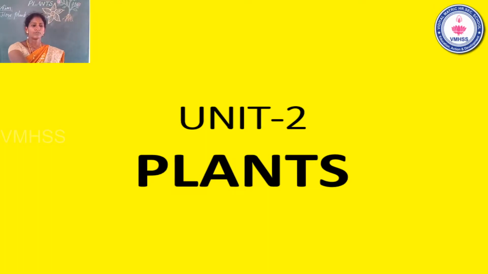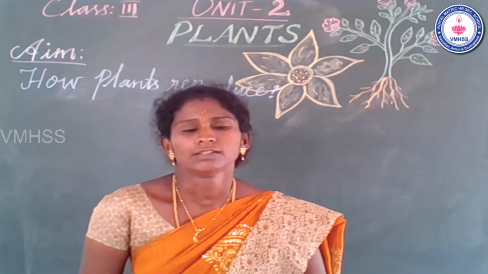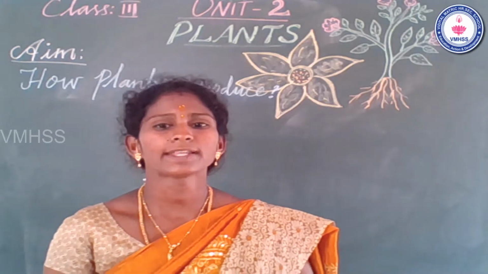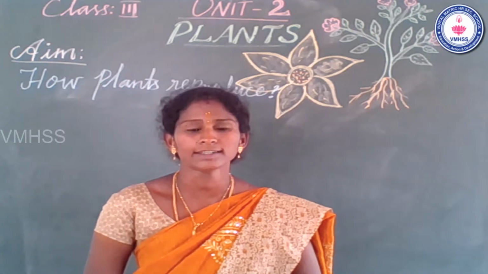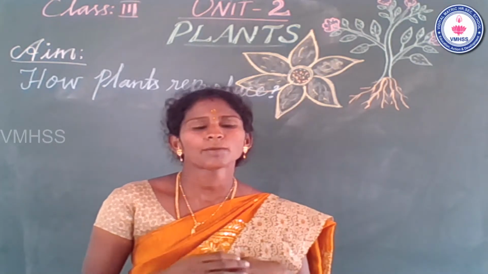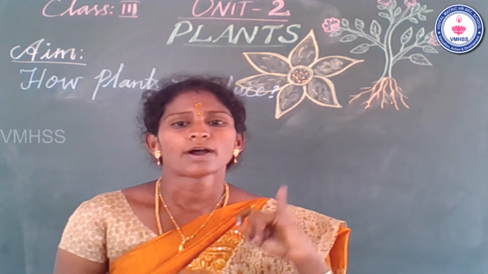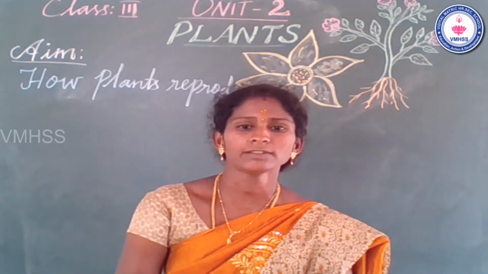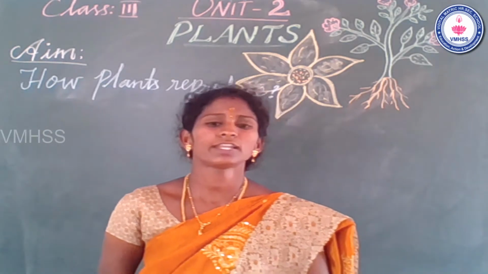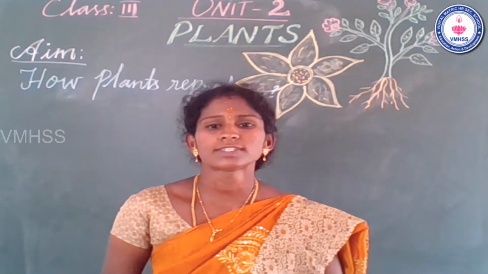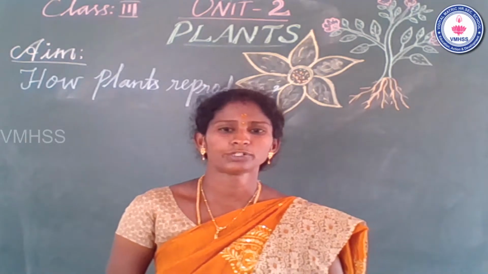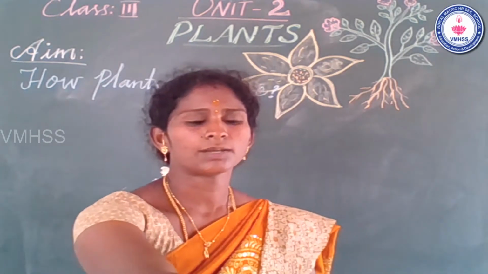Already we learned some other topics. What are the different types of topics already we learned? How plants make the food. Some of the subtopics also we learned already: parts of the plant, parts of a leaf, and then the photosynthesis method. Yes, already we learned how plants make the food. Now today we learn about.